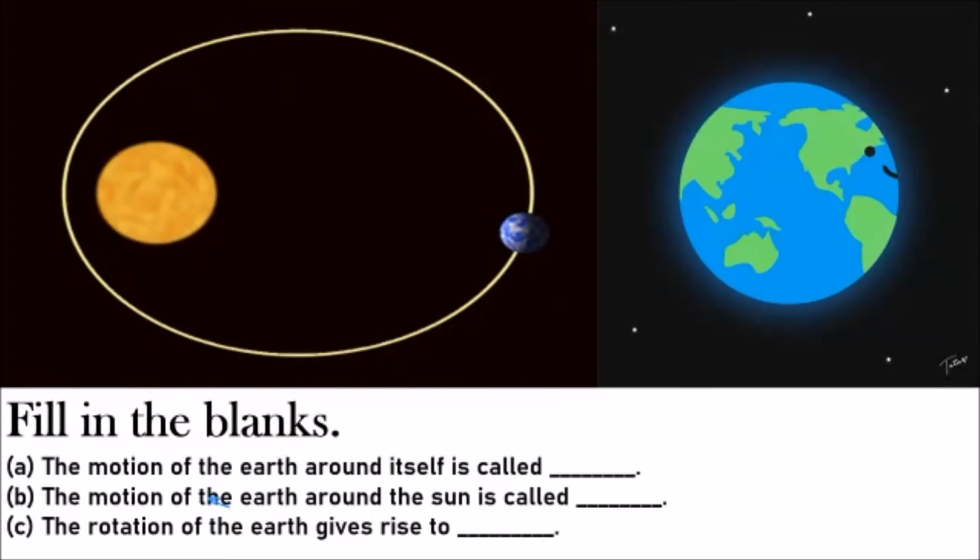Very good. Now, because of the rotation of the earth, what do we get? Because of the rotation of the earth around itself, we get, very good, day and night. Yes, very good. We get day, and not only day, we get night also. Because the earth is rotating around itself, we get day and night. That's right. Okay, now let's go to the next one.